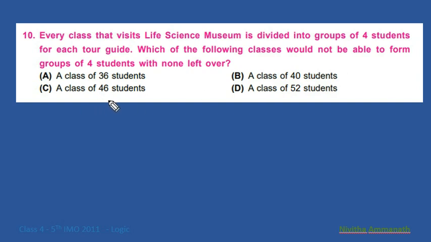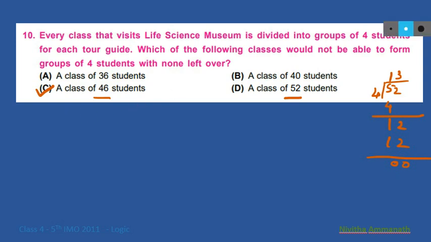Here 46 is not possible to divide into groups of 4 students. Here 52 is divided by 4, none left over. That is 13 groups are possible. So this is the class that is not able to form groups of 4 students with none left over. Next question.